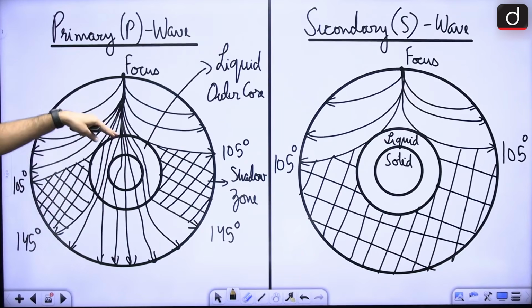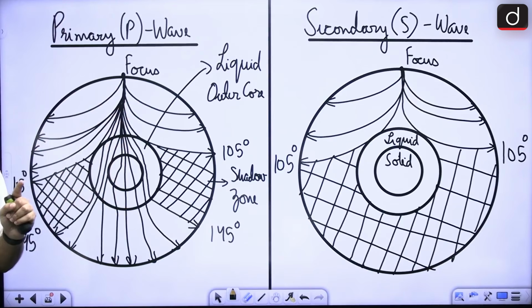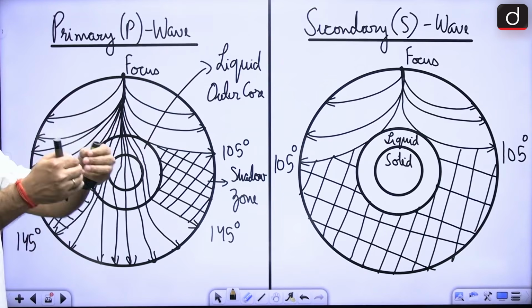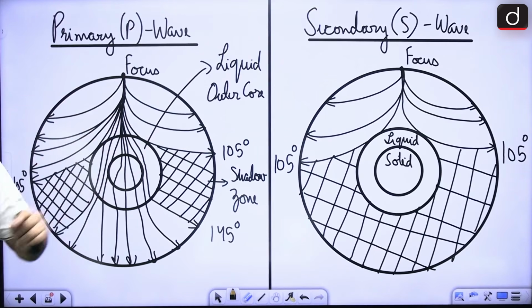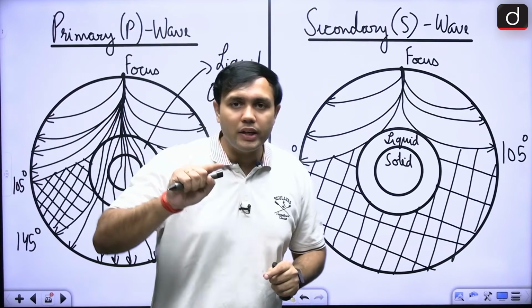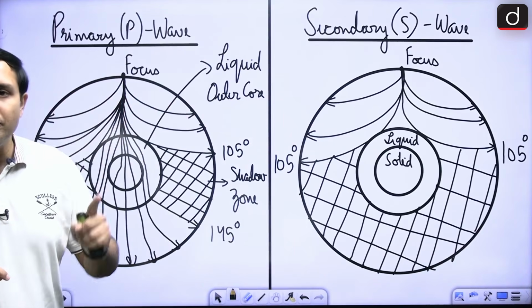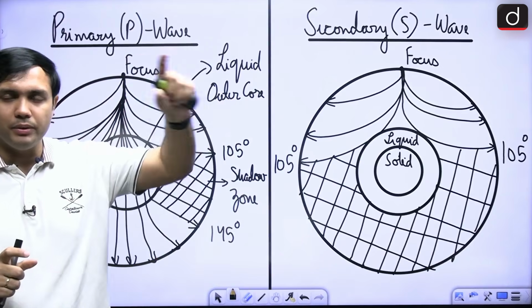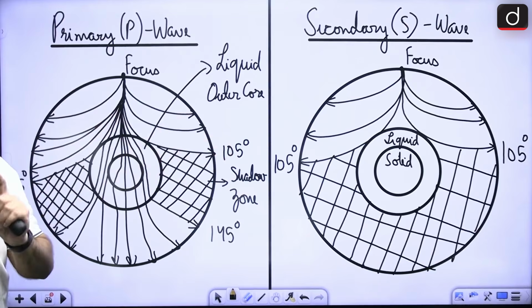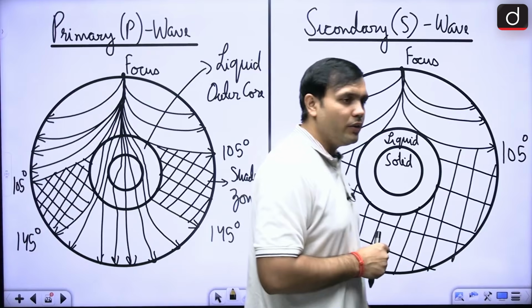Because primary waves are able to pass through this liquid outer core, they are able to reach the surface of the earth. And the next important aspect is that they reach the surface after a time lag, right? But because the secondary waves are not able to pass through the liquid outer core, that is why we know that there is a liquid medium inside that is not letting them pass, right? It's a very important aspect that primary and secondary waves are very different in their own way, right?